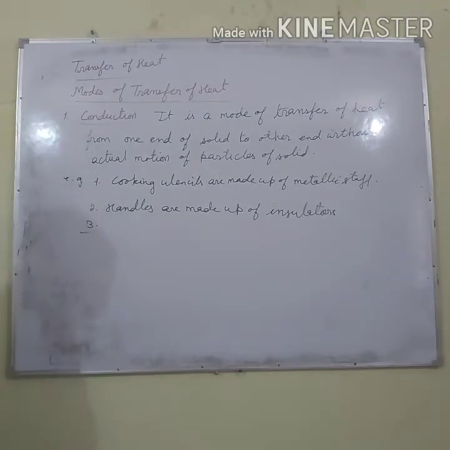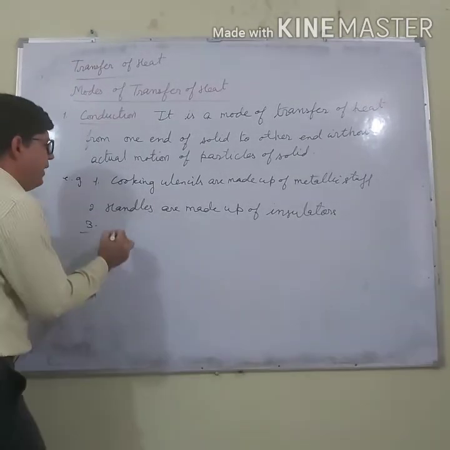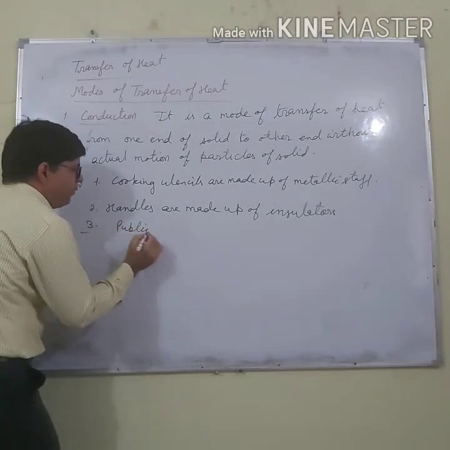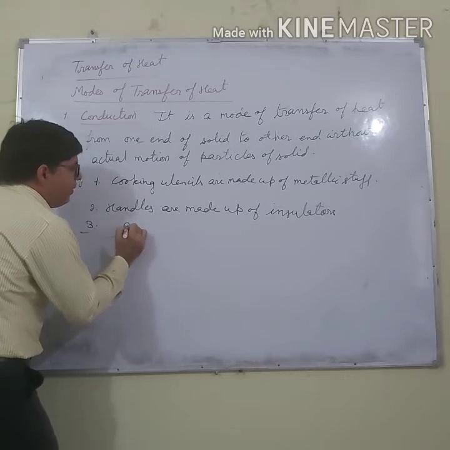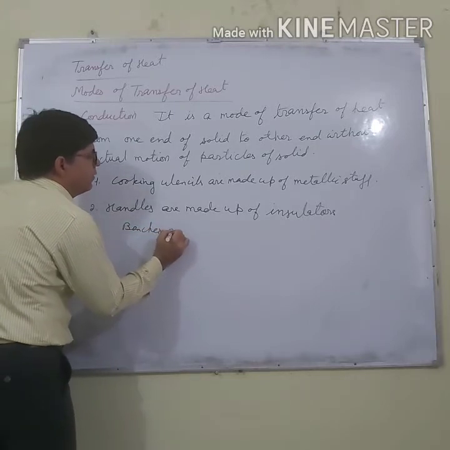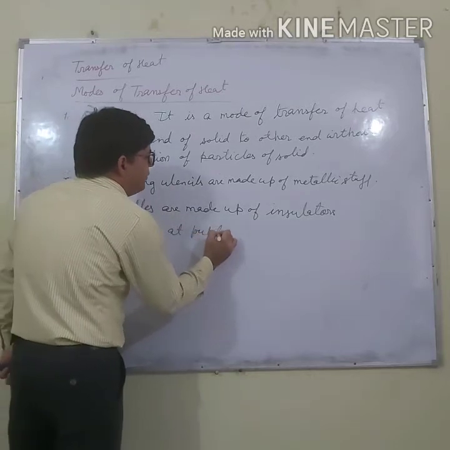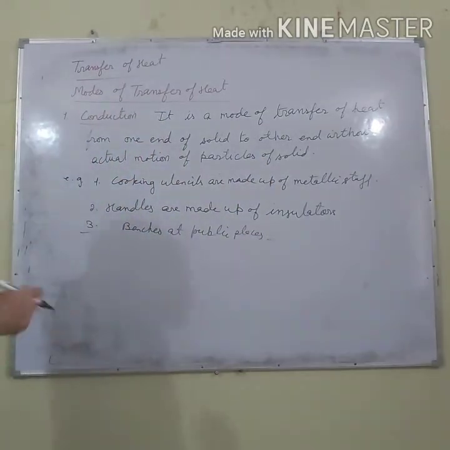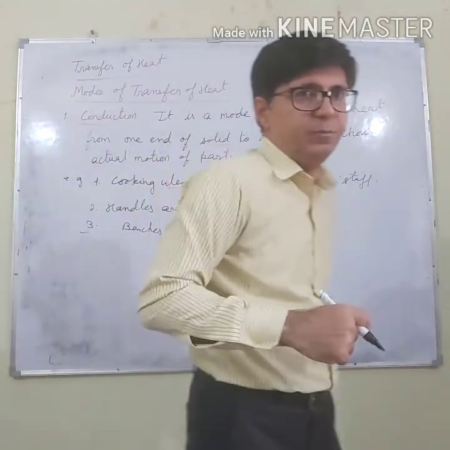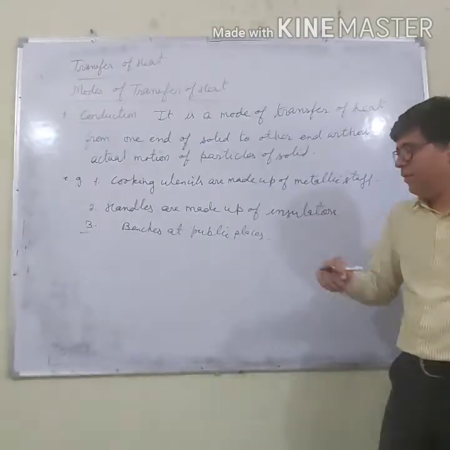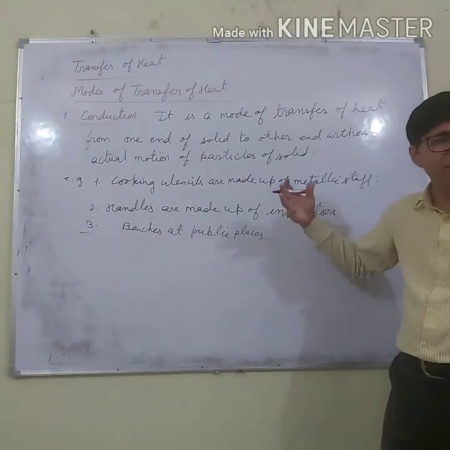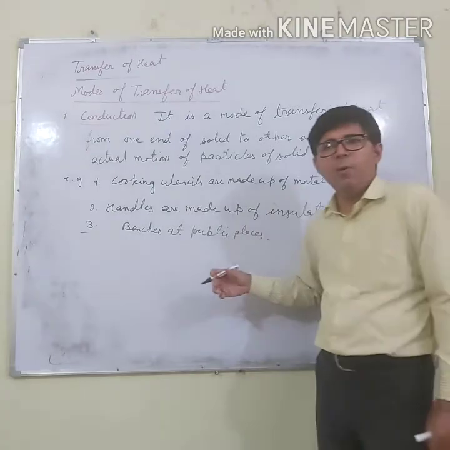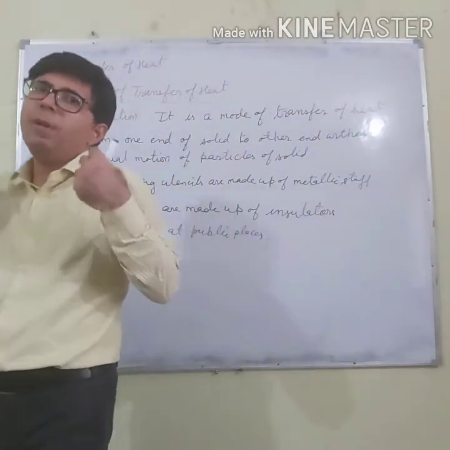Number 3, public benches. You might have seen the benches at the public places. So you can say benches at public places are made up of insulators. They are made up of wood. They may be made up of concrete in the form of cement, etc. They may be made up of some type of plastic, but it will not be made up of a conductor.